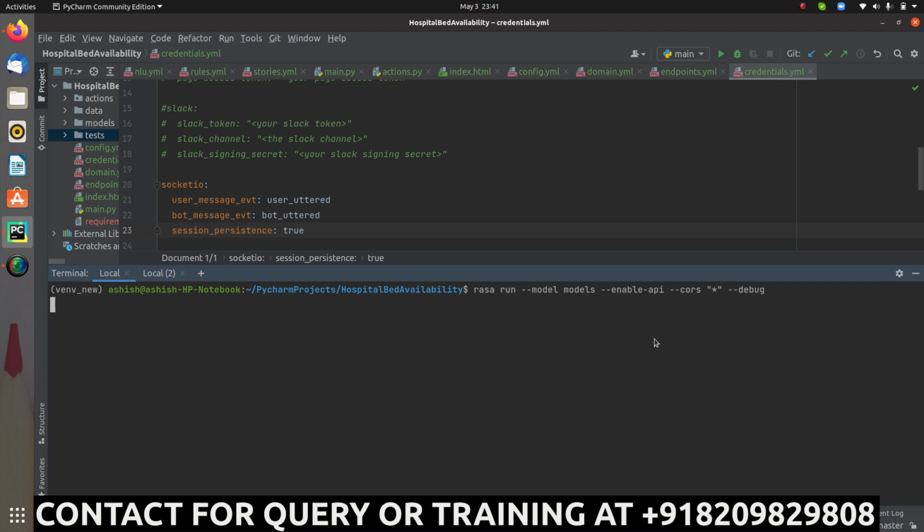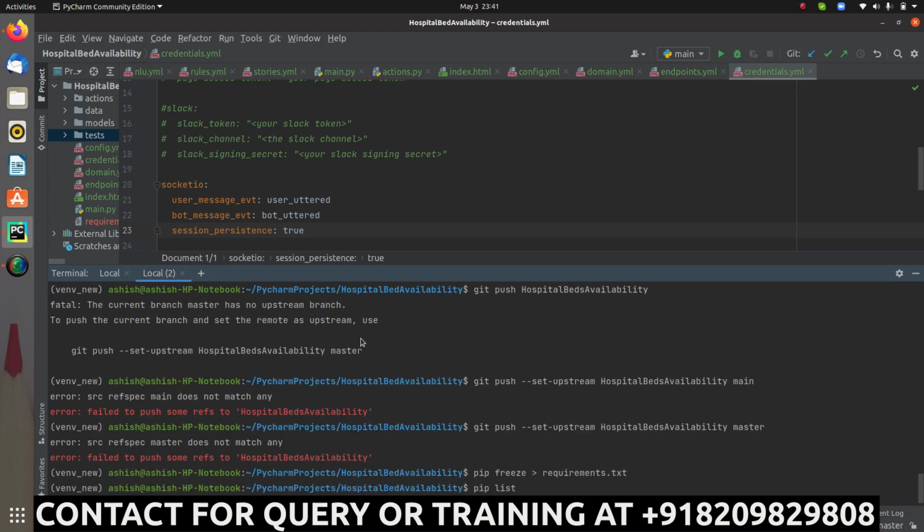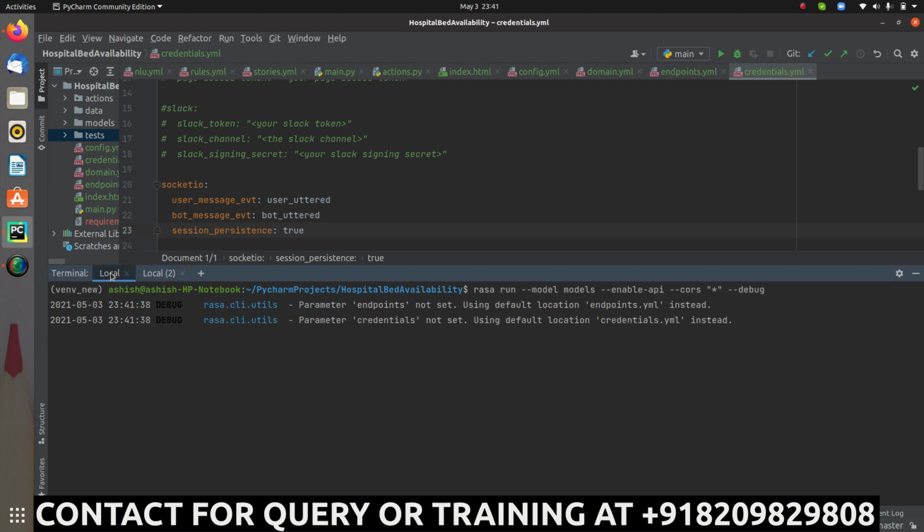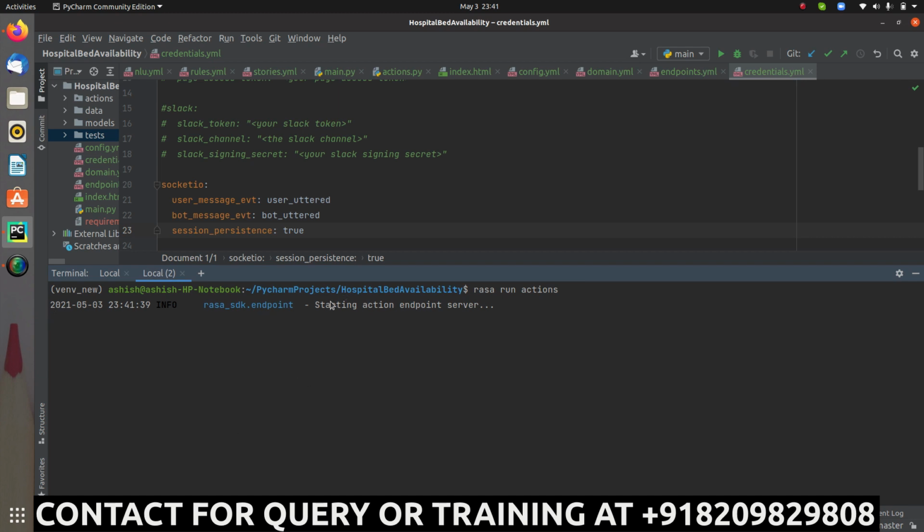So let me run it now. Same thing, do it over here. Rasa run actions, so I will be running both the servers, the action server as well as the Rasa server. It's starting to run, starting action endpoint server.